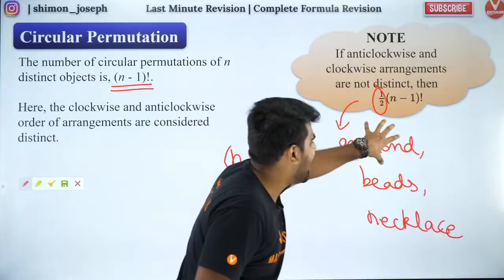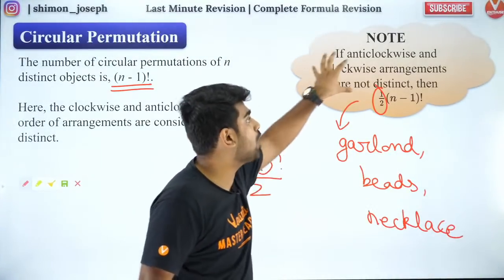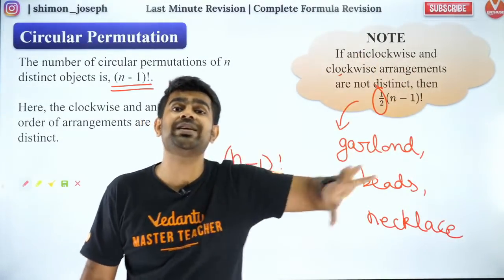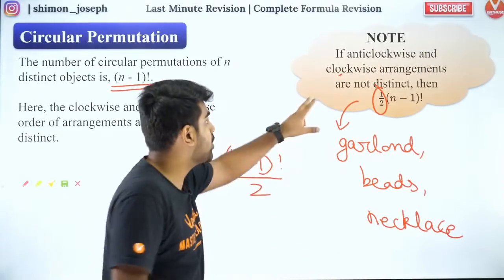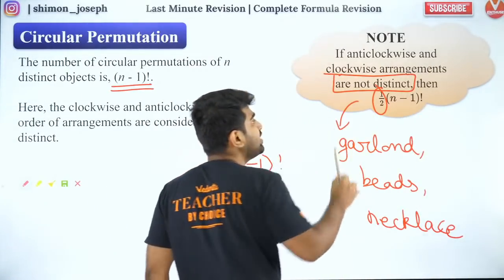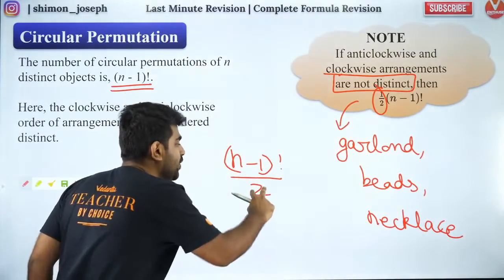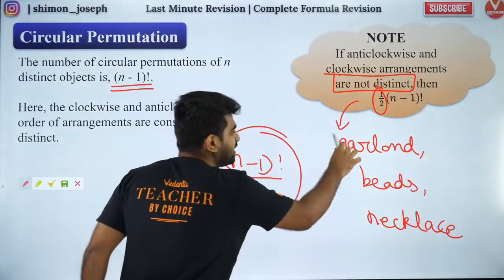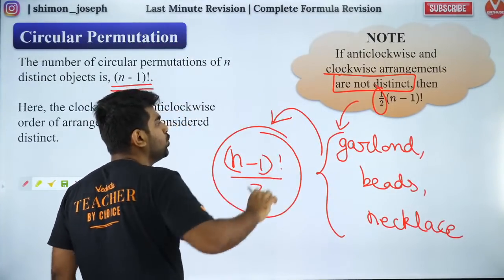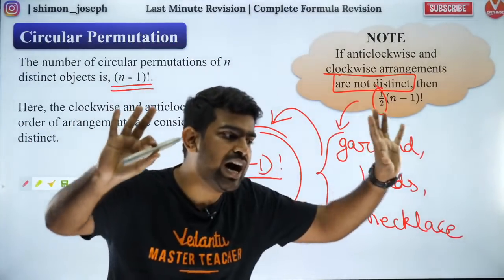Because when you arrange a garland, beads and necklace, the clockwise and anti-clockwise arrangements will be the same. They are not distinct. Since they are the same, they will be counted twice. So since they are counted twice, I have to divide by 2. That is why for these cases, if you directly put by 2, you will always end up with the right answer. Are you all clear?